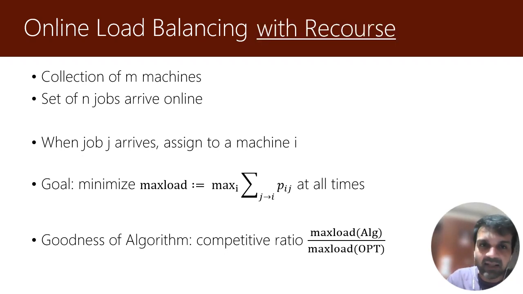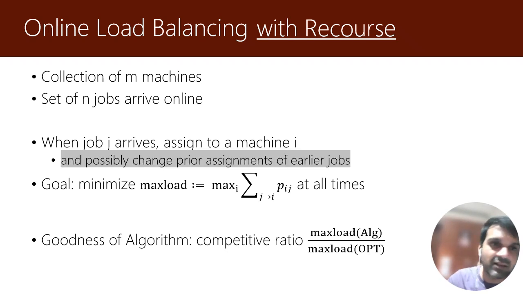And what I mean by that is that the problem setup remains exactly the same as the first slide that I spoke about, except the following two changes. The first change is that when a job arrives, we have to assign it to a machine, but the assignments are not necessarily irrevocable. We can possibly change prior assignments of the earlier jobs.